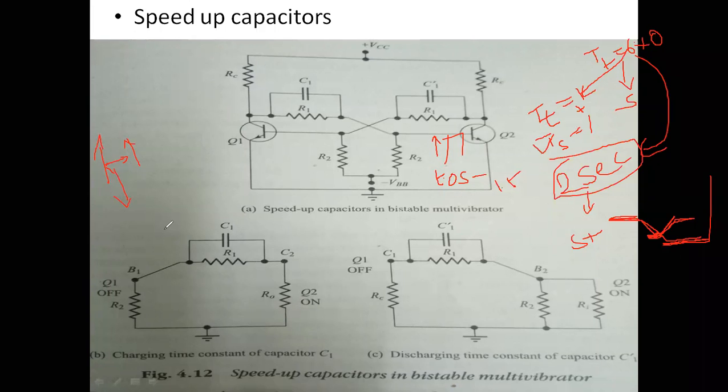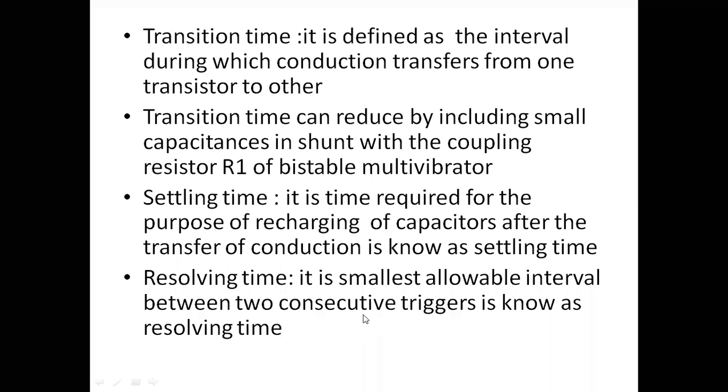That time difference we are going to call the restoring time. Restoring time is defined as the time instance between two successive triggering pulses, the small allowable interval between two consecutive triggerings. That means after the first triggering is applied, we should not immediately apply the second triggering. We should maintain some time delay, and only after that time period apply the triggering pulse. That period is called the restoring time. Therefore we have a restoring time, settling time, and transient time.